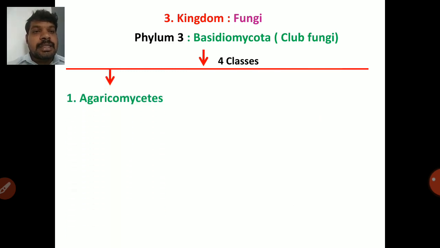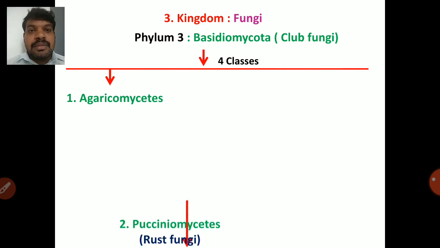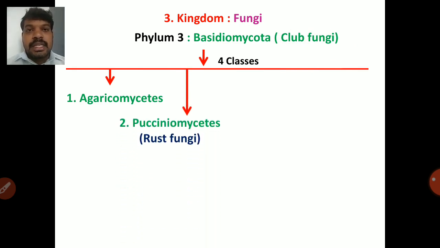So next, kingdom 3, phylum 3 Basidiomycota, that is club fungi. Club fungi, as you know, produce club-shaped basidium, and in it 4 spores are present. There are 4 classes. First one is Agaricomycetes. Agaricomycetes contains mushroom fungi. All the edible mushroom fungi are present in Agaricomycetes.